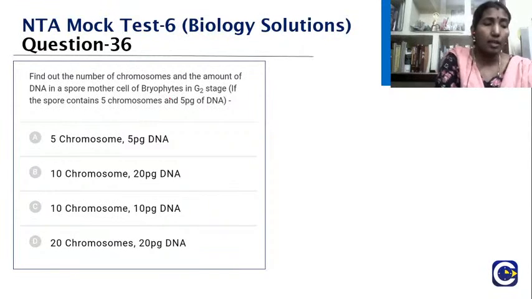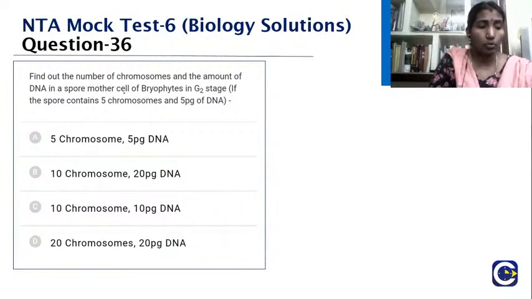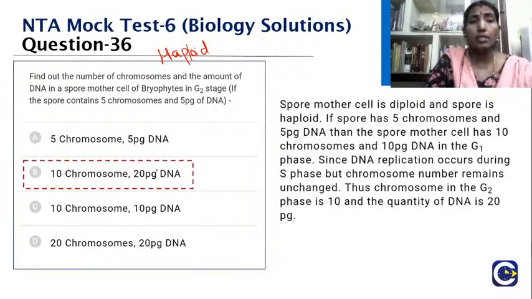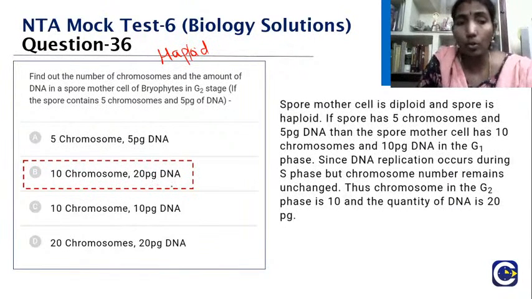We know that the spore is haploid, and the mother cell is diploid. Due to this, the spore mother cell will have double the amount of chromosomes. During the G2 phase, what is going to happen? It is going to double up. So the spore mother cell of the bryophyte will have 10 chromosomes, and the DNA will be 20. So the answer is 10 chromosomes and 20 picogram of DNA.